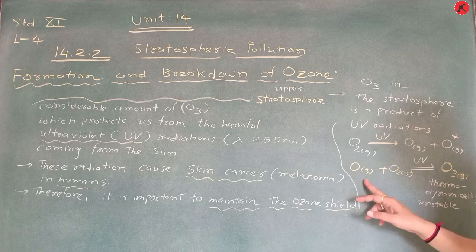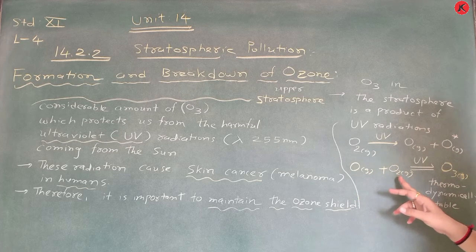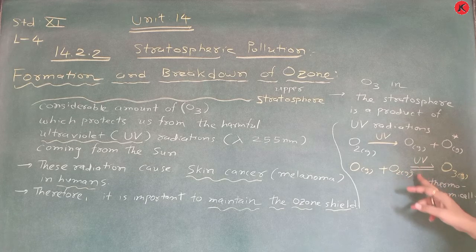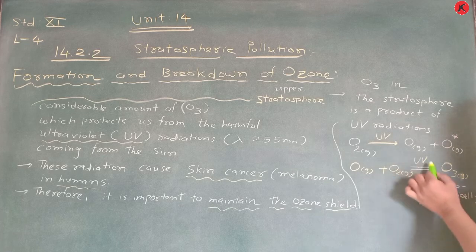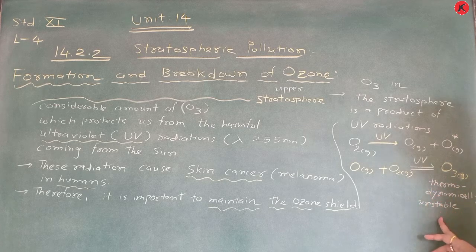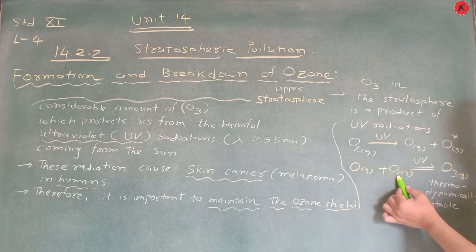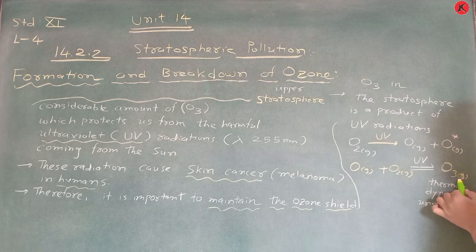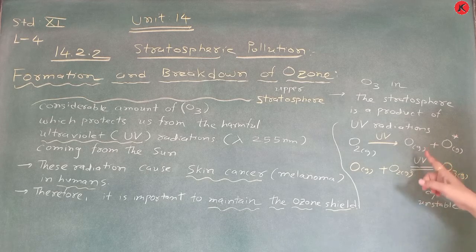And this oxygen atom reacts with atmospheric oxygen molecule in the presence of ultraviolet radiation, and this dynamic equilibrium takes place and converts into O3 gas, which is thermodynamically unstable. Remember this one: O gas plus O2 gas in the presence of ultraviolet radiation gives ozone gas, which is thermodynamically unstable, and dynamic equilibrium takes place.